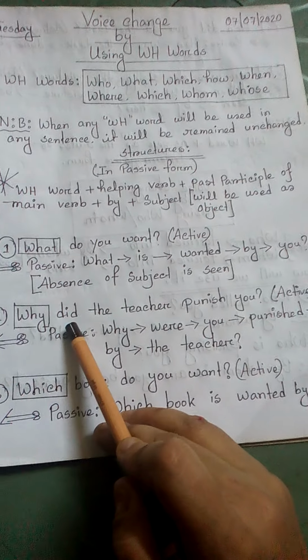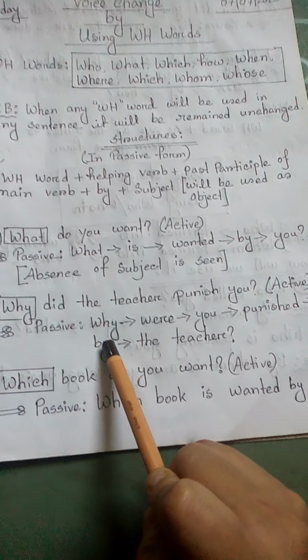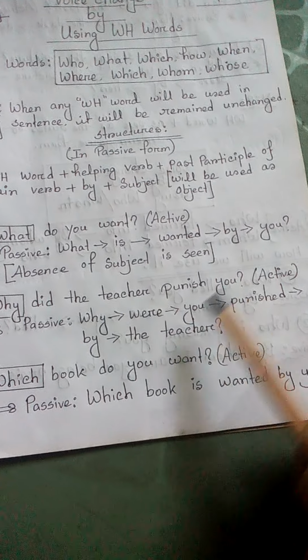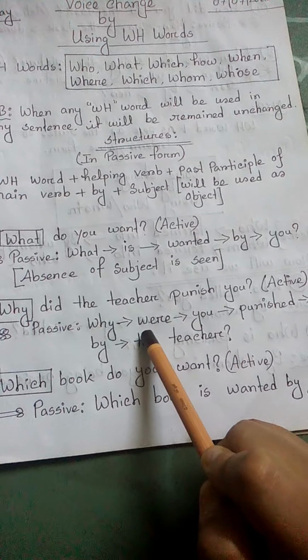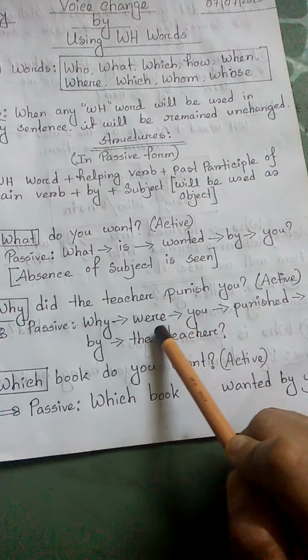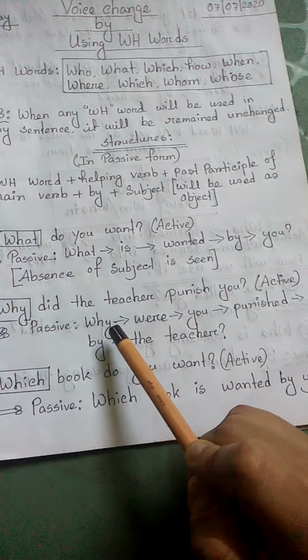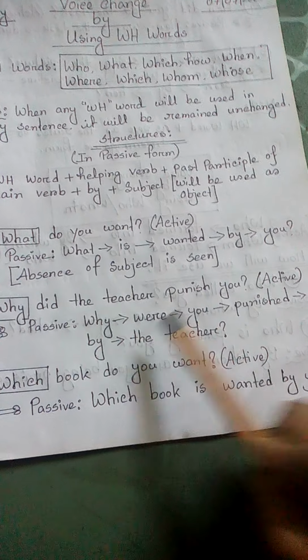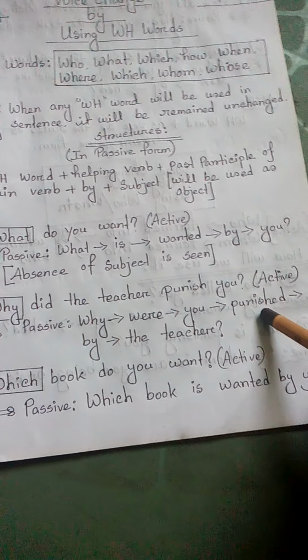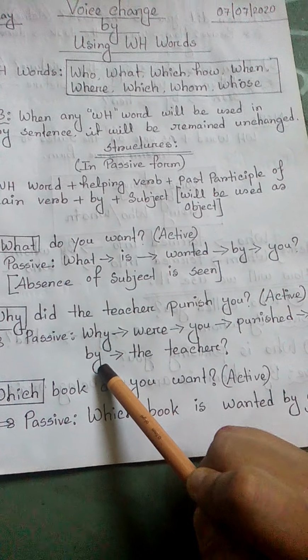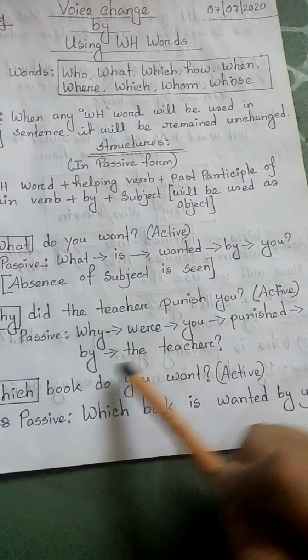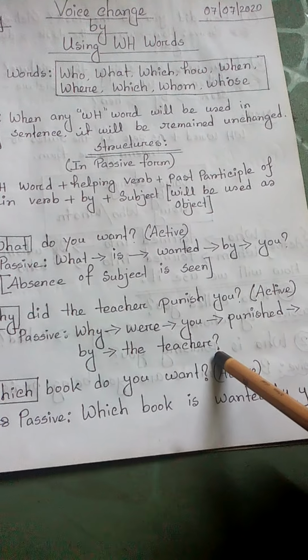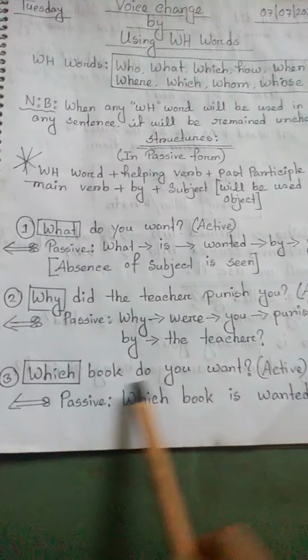Okay, second one, why did the teacher punish you. See, after why we have used a verb as in the first one. Passive, why should remain unchanged, as we will take the object as subject. That's why were is used here. Okay, why were you punished by the teacher. Why as the first part, the WH word in the sentence, were has been used for you, then punished, past participle of main verb, then by as part of the passive voice, then the teacher, which has been used as subject, but this is the object.